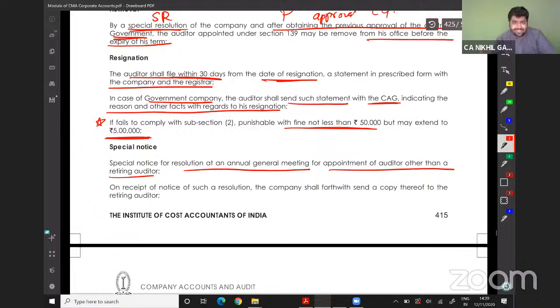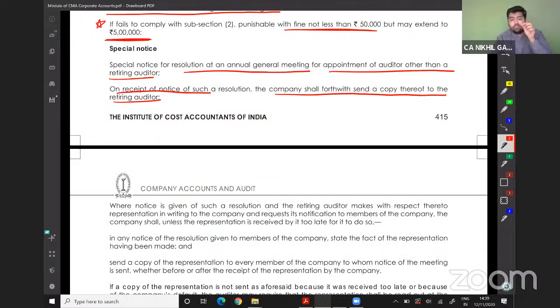Okay. Special notice for resolution at the annual general meeting for appointment of an auditor other than the retiring auditor is necessary. On receipt of the notice, the company shall send a copy thereof to the retiring auditor. See, we have read this thing before also. The retiring auditor, the existing auditor, will be reappointed if the following things are not done: he is not disqualified, there is no intention of him to discontinue, or there is no special resolution passed for the same.